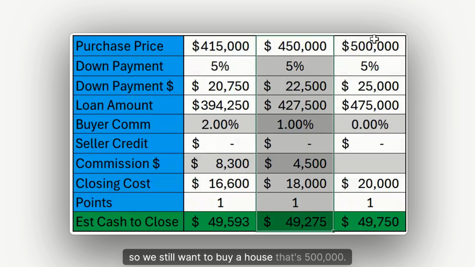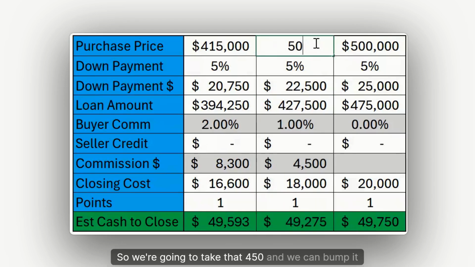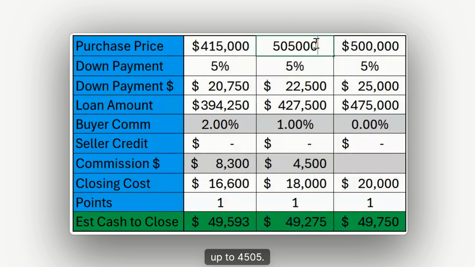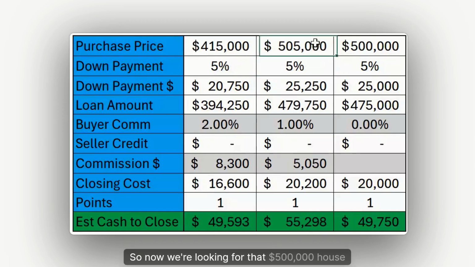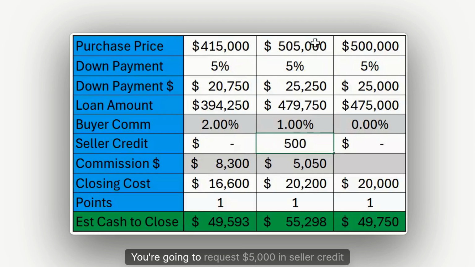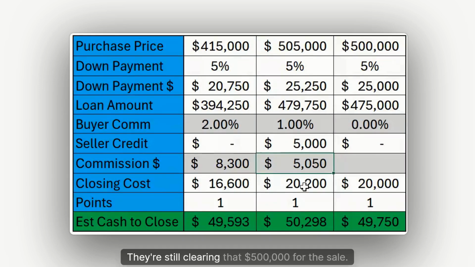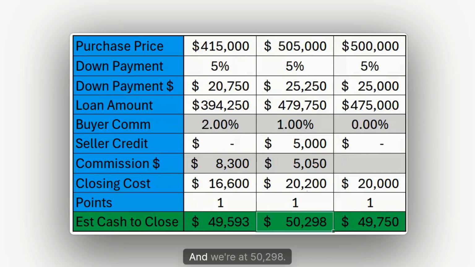Okay, scenario number 2, right? So we still want to buy a house that's 500,000. So how do we fix this? We're going to take that 450 and we're going to bump it up to 505. So now we're looking for that $500,000 house, offer $505,000. We're going to request $5,000 in seller credit back. So that buyer is getting $5,000 back. The seller is still getting that $500,000 for their purchase price, right? They're still clearing that $500,000 for the sale. And we're at $50,298. The $298 is easily fixed. We can definitely handle that.